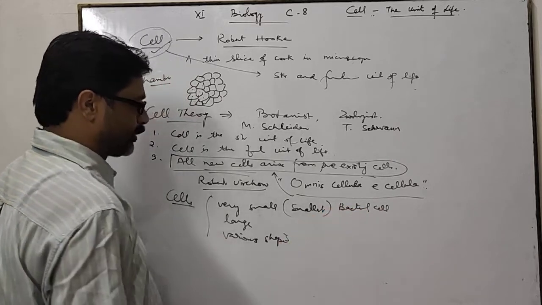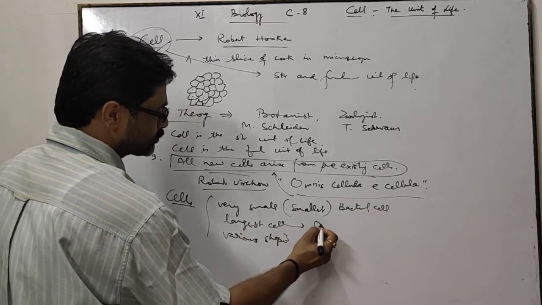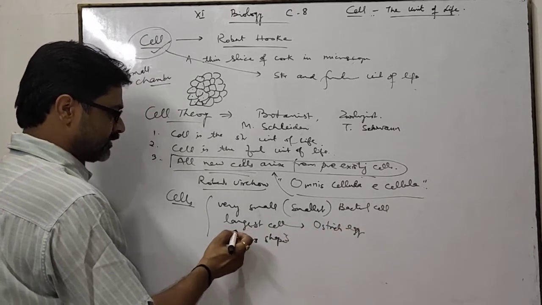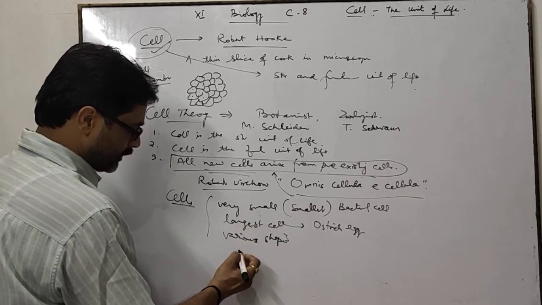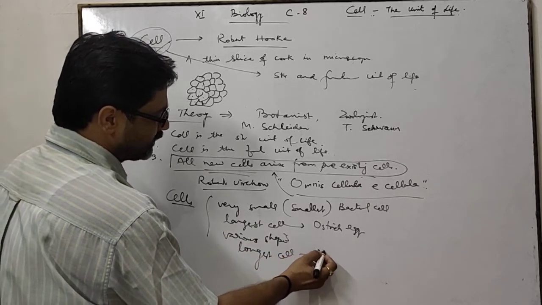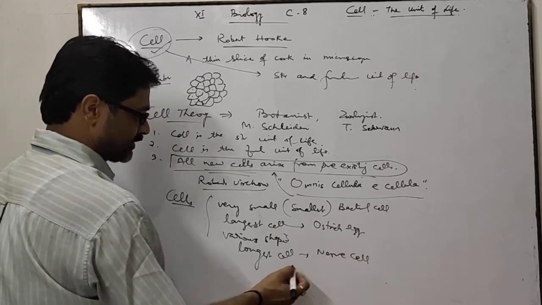The bacterial cell is the smallest cell. The largest cell is the ostrich egg. The ostrich egg is the largest cell. The longest cell is the nerve cell. The nerve cell is the longest cell. Okay?